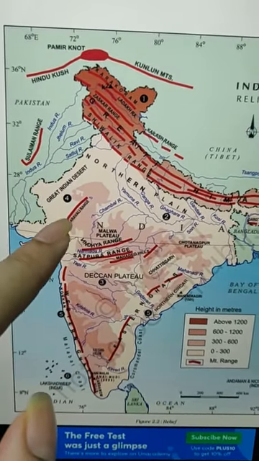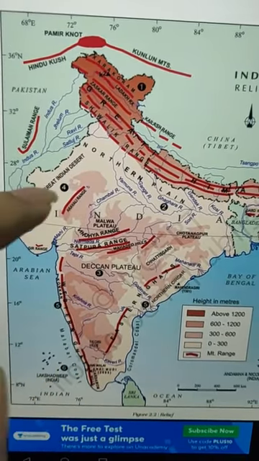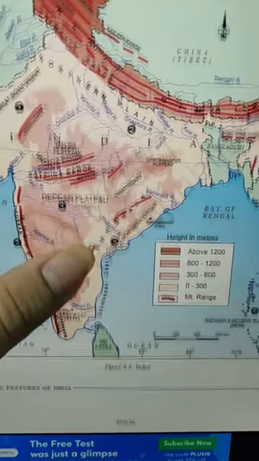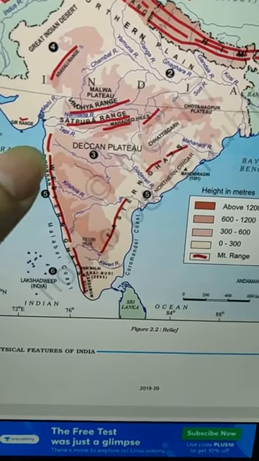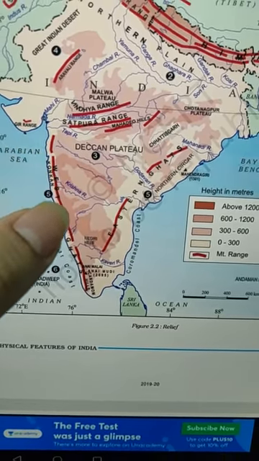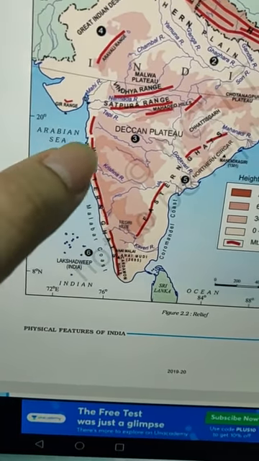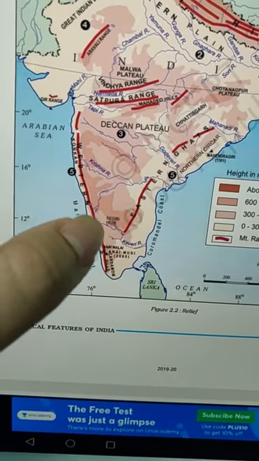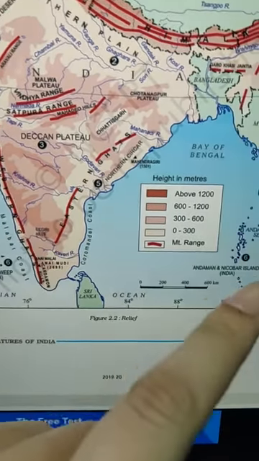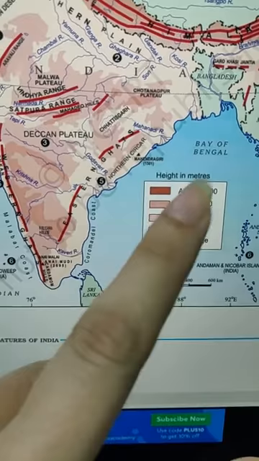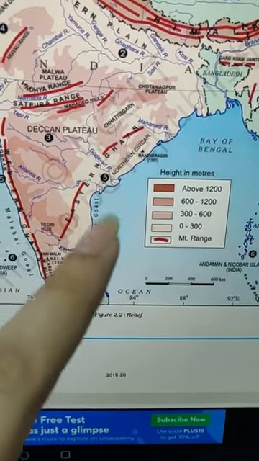Then the fourth part is the Great Indian Desert. It extends on the Rajasthan and Gujarat side. Then the fifth part is the coastal plains. Coastal plains are the land area near the ocean side. Here is the Arabian Sea. The area close to this is the western coastal plains, and here is the Bay of Bengal, and the area close to this is the eastern coastal plains.